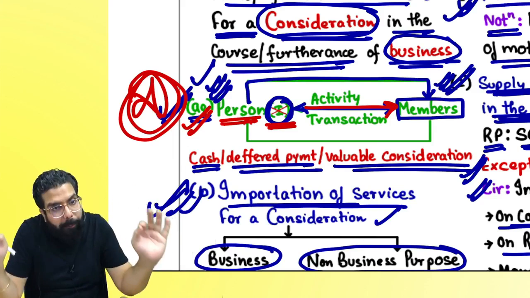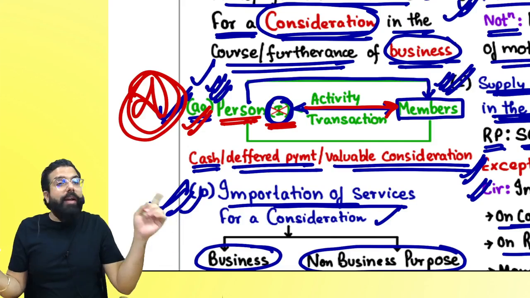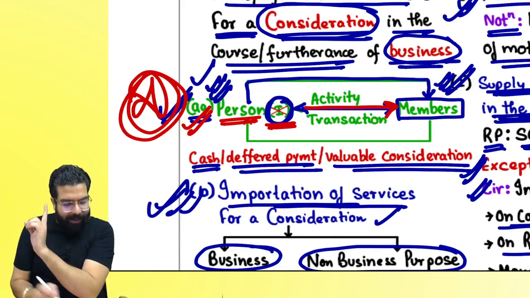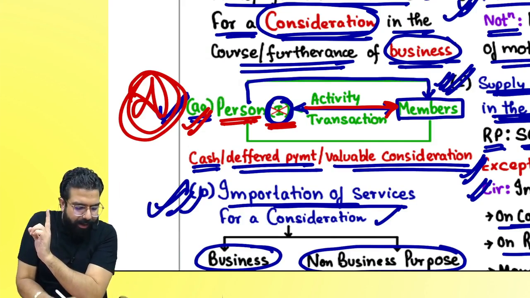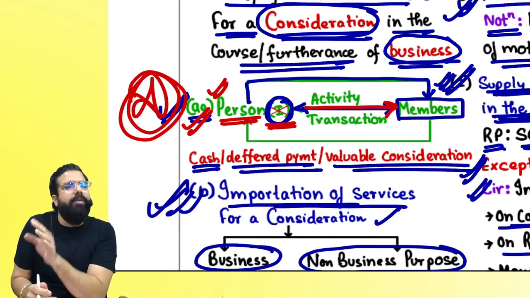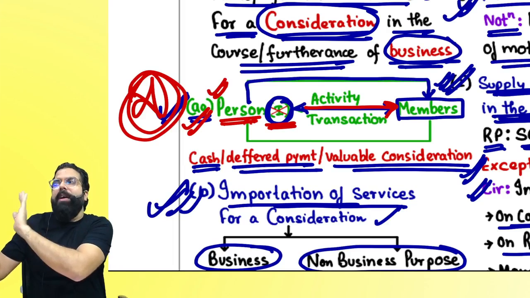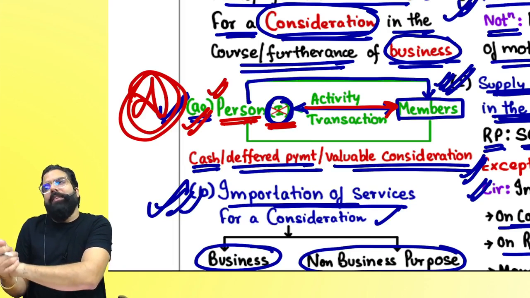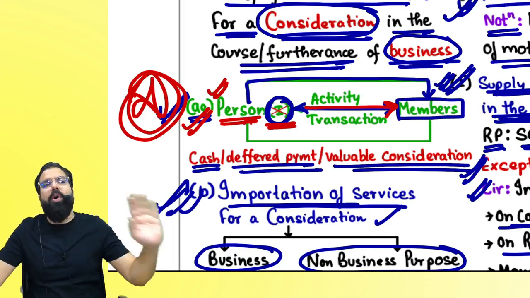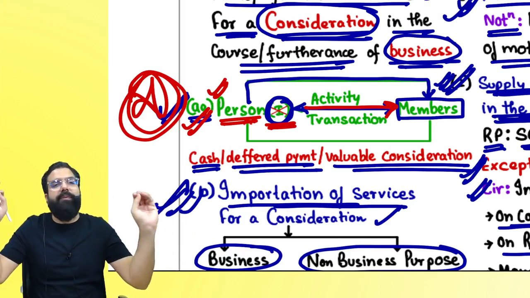It's a supply. Or if members give services to the club, that is the person other than an individual, you think of it as a club, then also that activity is a supply and GST will come. Both are deemed to be different persons.